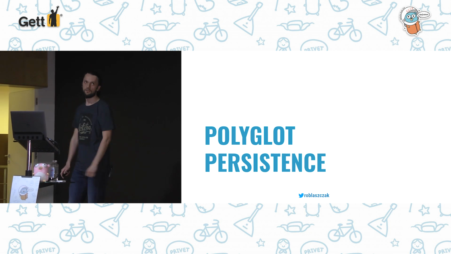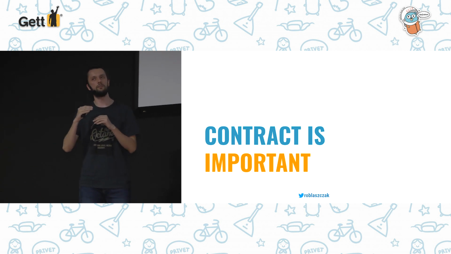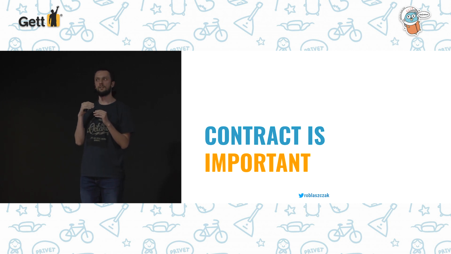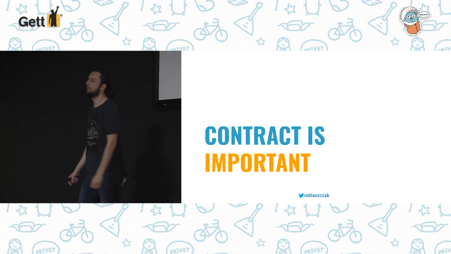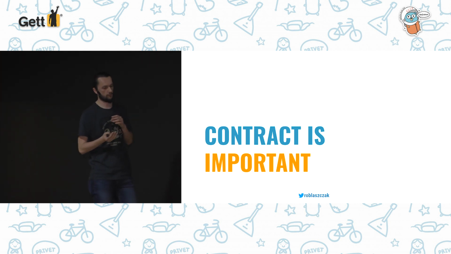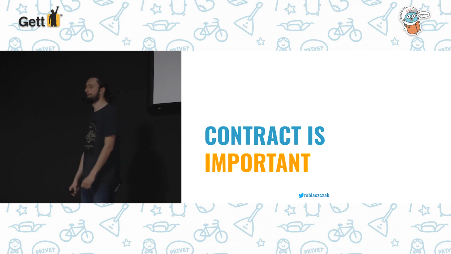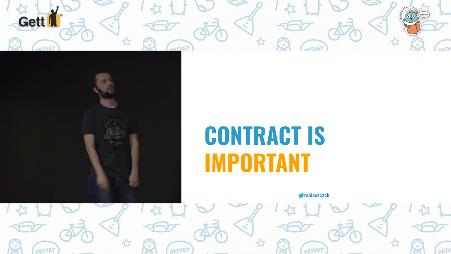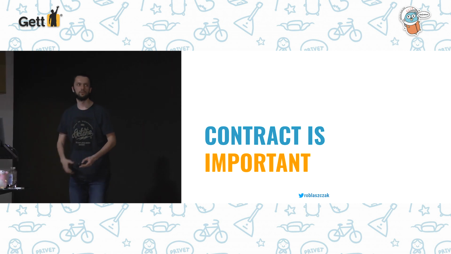But we need to remember now about one very important thing, that if you are adding multiple services which are using these events, it's really important to keep a backward compatible contract, because if you, for example, remove some fields from your room booked event, it can break some parts of your system which you probably don't know already exist. So it's probably a good idea to use some, I don't know, protobuf, maybe Avro. JSON is probably okay, it can be good for the beginning, but after some time, it can be a good idea to use some protobuf.